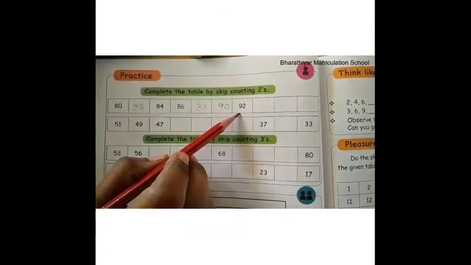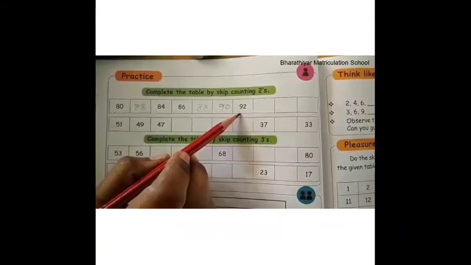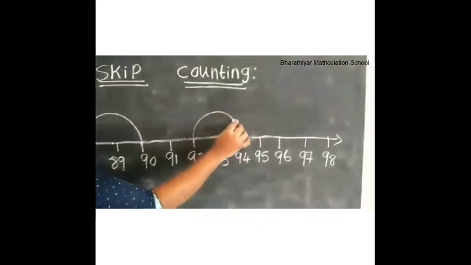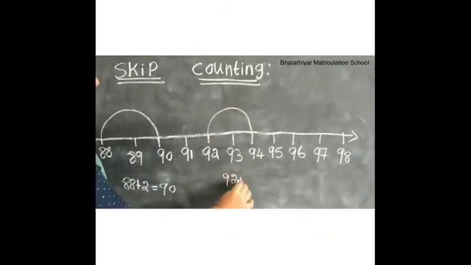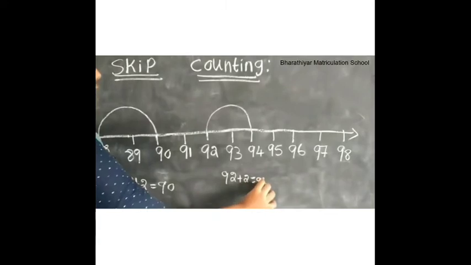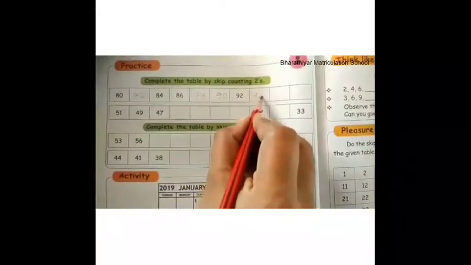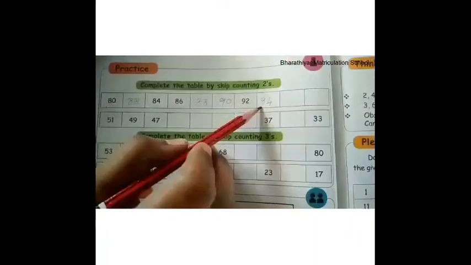Now the number is 92. What is the next number to 92 in skip counting by 2's? If we add 2 to 92, we get 94. That is, 92 plus 2 is equal to 94. Therefore, 94 is the next number to 92 in skip counting by 2's.